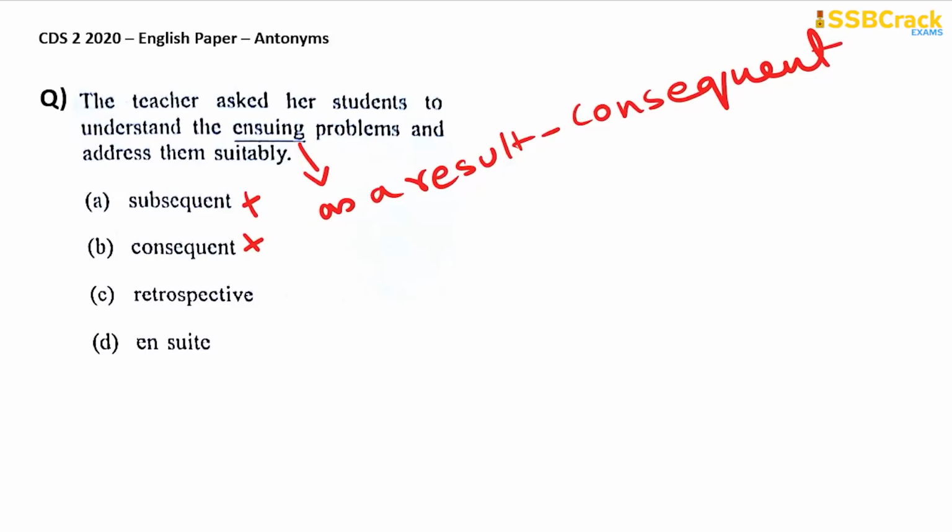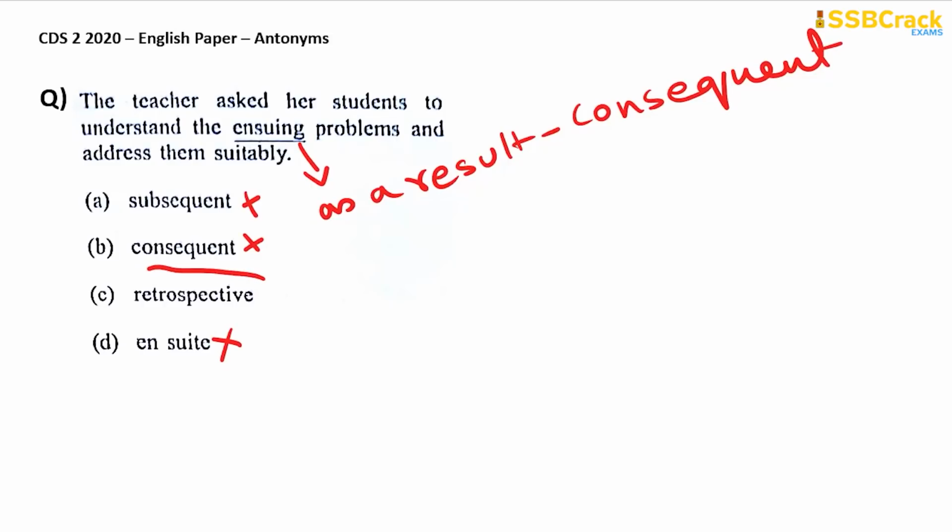You need to find out the opposite of ensuing, something which is not following one after the other, something that is not a consequence of another. Okay, that will be the opposite of ensuing. Look at this option D, ensuite. Now ensuite is not related at all with ensuing because ensuite means a room with an attached bath. Okay, this has nothing to do with ensuing.